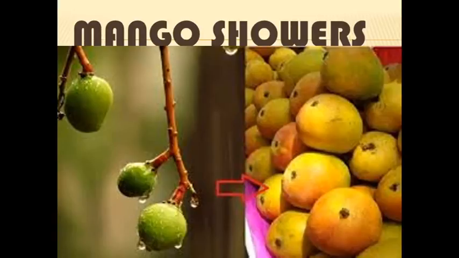So, in the summer season time, because of the atmospheric pressure condition, the winds blow from southwest to northeast direction in Arabian Sea and Bay of Bengal. They bring pre-monsoon showers to the west coast during the month of May. There are few thunder showers called mango showers, which helps in quick ripening of mangoes along the coast of Kerala